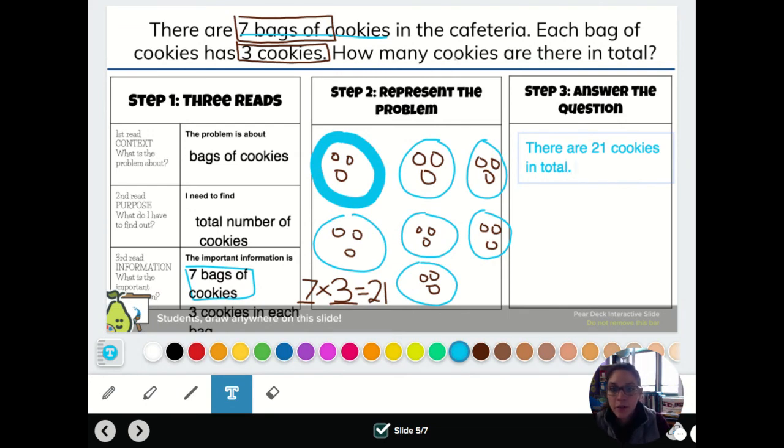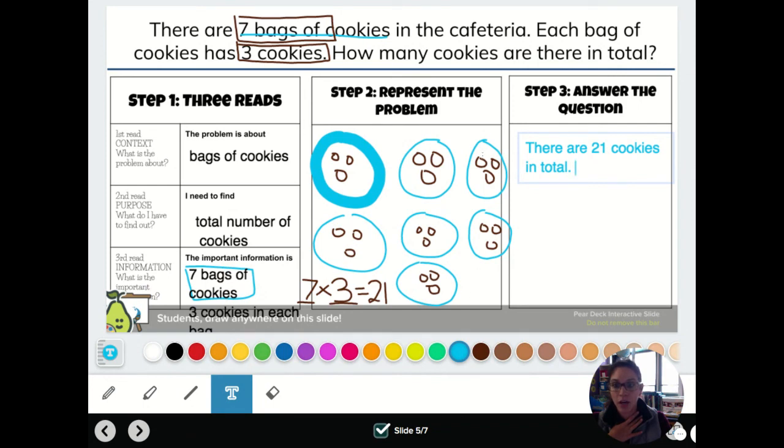So just to review, first we went through and we did the 3 reads. We read through the problem each time, thinking about what the problem is about. What was the question? What do we have to find out? And then we were also finding the important information. The most important part of this is understanding what the problem is asking us. And the best way for me, because I'm a visual learner, is to draw that problem out.